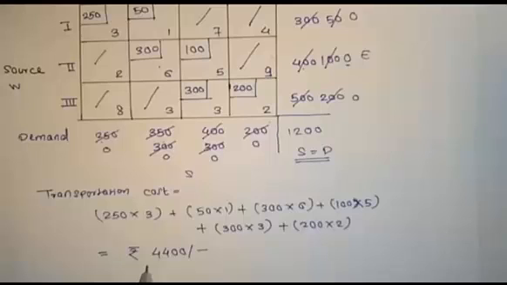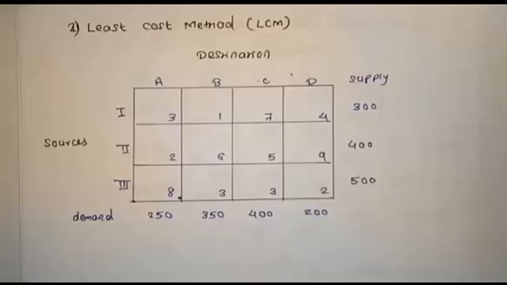The same problem we have to solve in another technique. The technique is the least cost method, otherwise called the minimum matrix method. This is another method. We already discussed the same problem in the northwest corner method, using the northwest corner rule. But here, least cost method means in the entire cost matrix, we have to choose the minimum value, either for a row or column. In the entire table we have to choose the minimum value. After that we can assign the value.